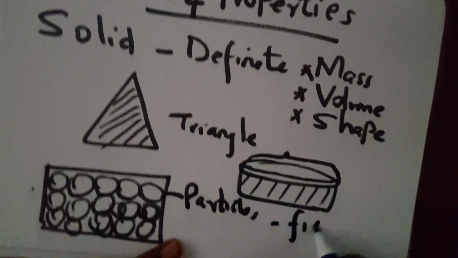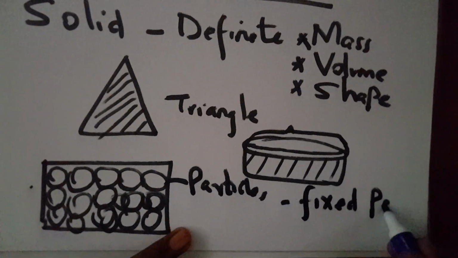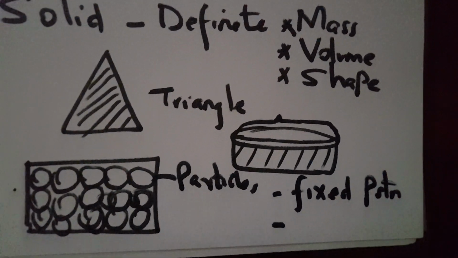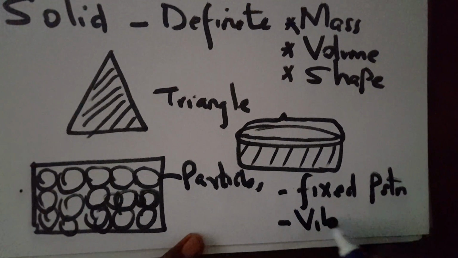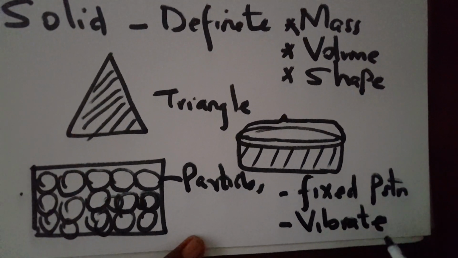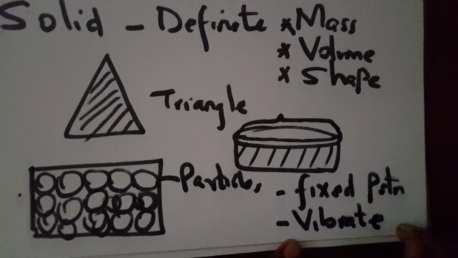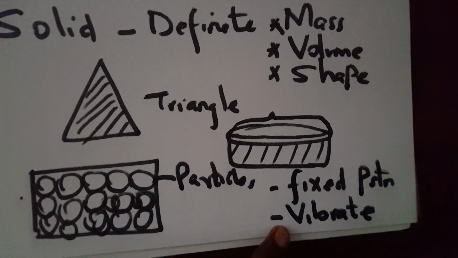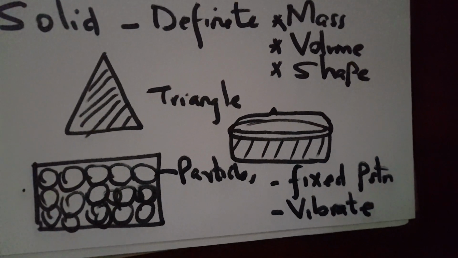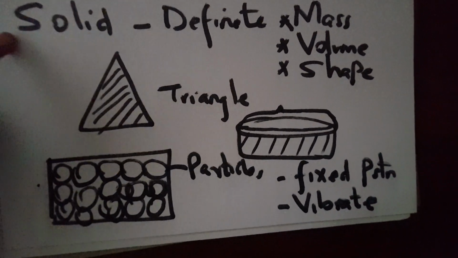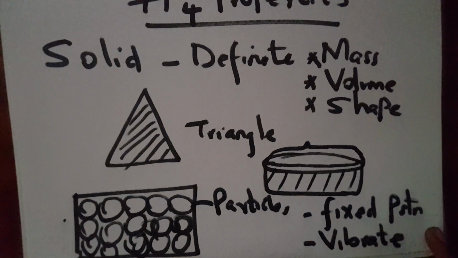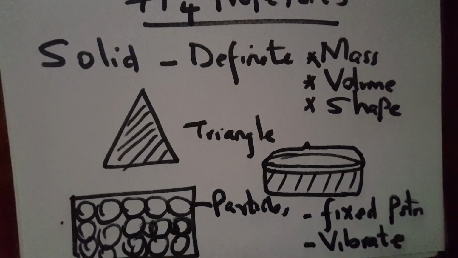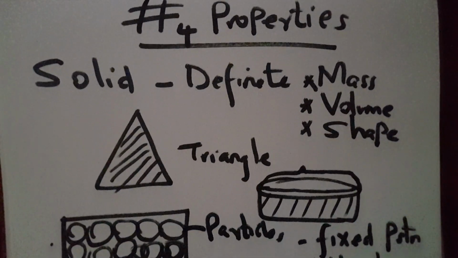What are the properties of the particles here? They're in fixed position. When you apply heat to them, they will vibrate, but the vibration is in a fixed position. In other words, they do not even move. They will vibrate there. And therefore, solid has particles in fixed position. The moment you heat, they will vibrate in their own position.